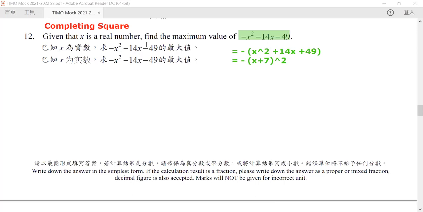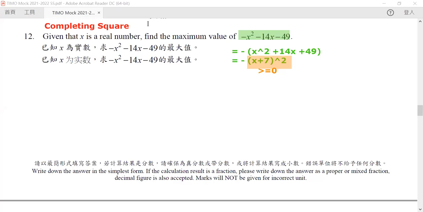Now usually, if we have a square like this, this part is always going to be greater than or equal to 0. Whenever you have a number, no matter whether it's positive or negative, its square is always positive, unless it is 0.